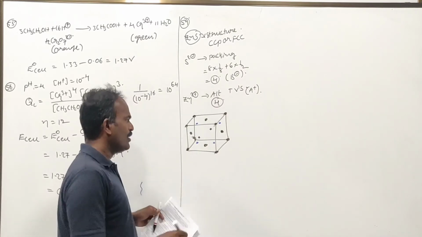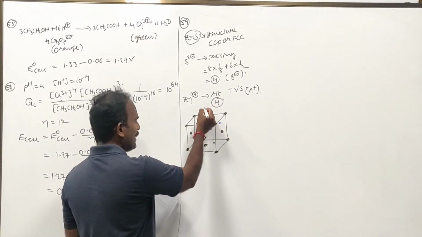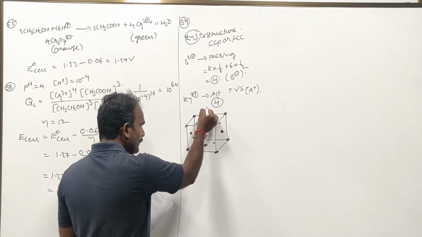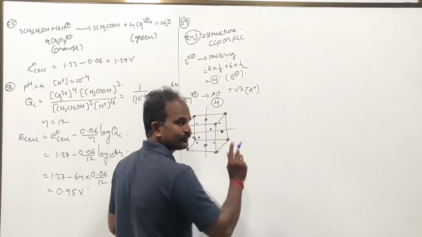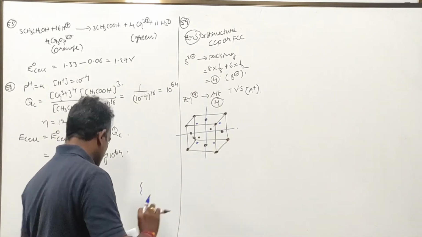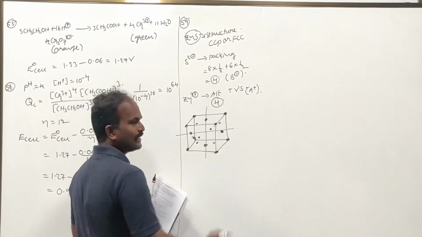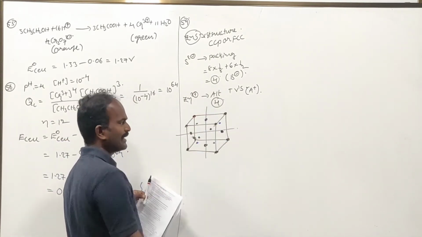Now what I am doing here, I am passing two axes like this, through two face centers.